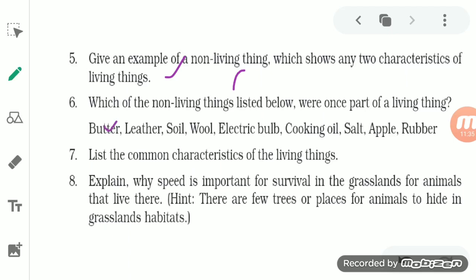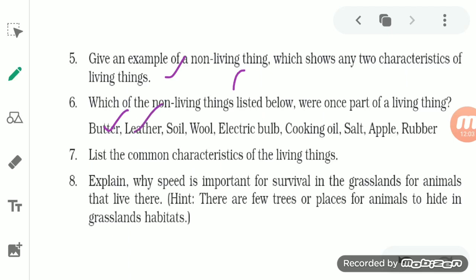So you see the first one is the butter. Butter we obtain from the cow or buffalo. We obtain it from the milk, and milk is obtained from grazing animals. So butter is obtained from milk, which is a part of a living organism. So butter is a non-living thing, but once it was a part of a living thing. So the first one is the butter.